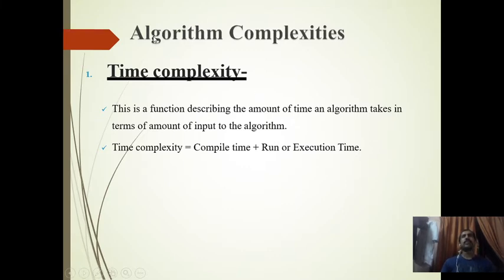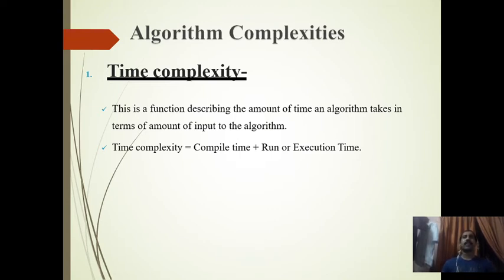For calculating the complexity of an algorithm, we will consider two main components. One is time complexity. This is a function describing the amount of time an algorithm takes in terms of the amount of input to the algorithm. How much time will it take? Depending on the input, the time may vary. So for a fixed input, what is the time taken?